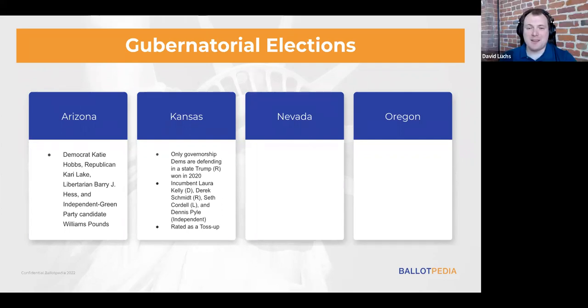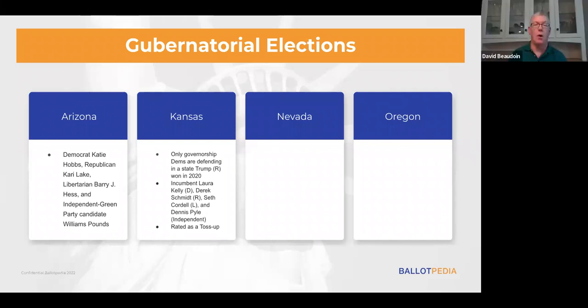Well, the third race to mention is Nevada, and I'm noticing Nevada, like Arizona, is a state that we seem to be talking about quite a lot today. Yeah, we are. Nevada is considered to be one of those purple states. It does switch back and forth between voting for Democrats and voting for Republicans. Same with Pennsylvania, same with Wisconsin. You can get the sense that we're talking a lot about these states that swing back and forth. So in Nevada, you have the incumbent Steve Sisolak running against the Republican Joe Lombardo. There's also an independent candidate, Edward Bridges II, and a libertarian candidate, Brandon Davis.